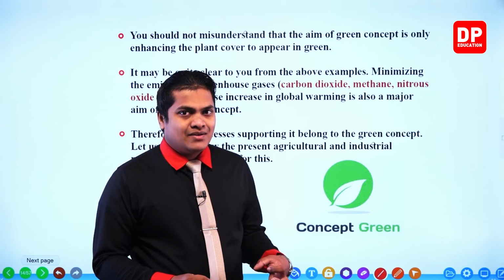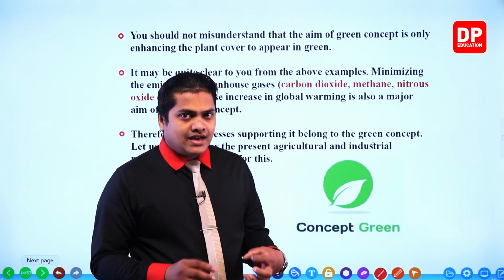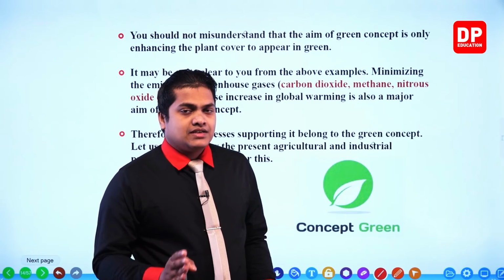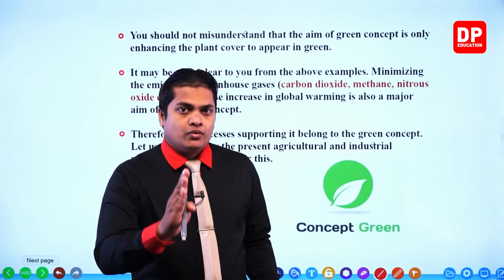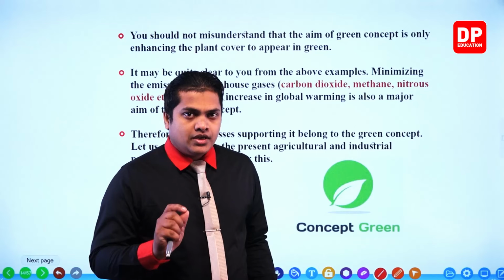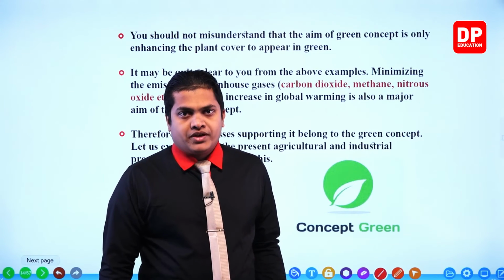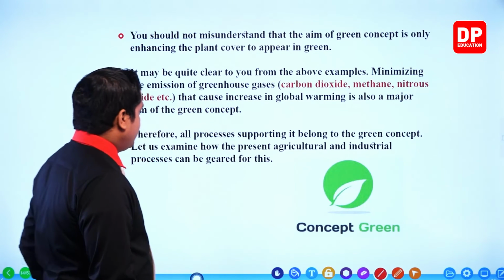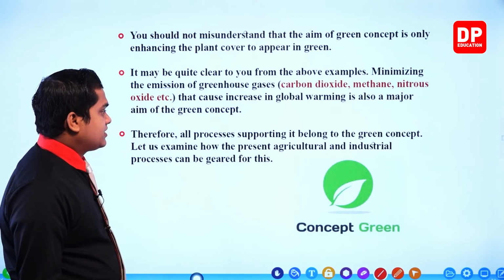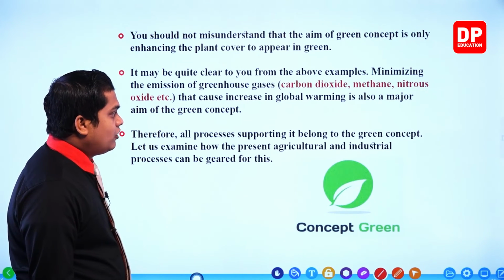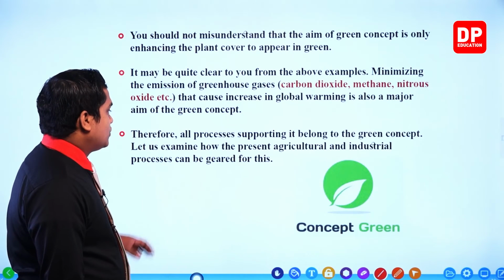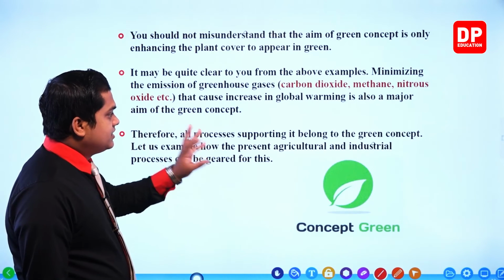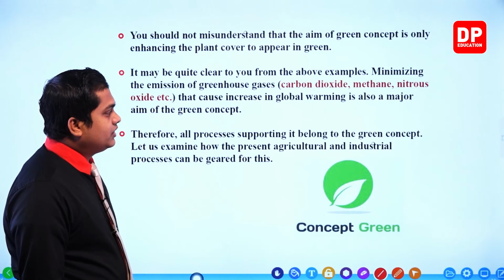So green concept is following that particular idea as the main aim, reduction of greenhouse gases. Why do we need to reduce it? In order to reduce the global warming, right. So next point given, therefore all processors supporting it belong to the green concept.